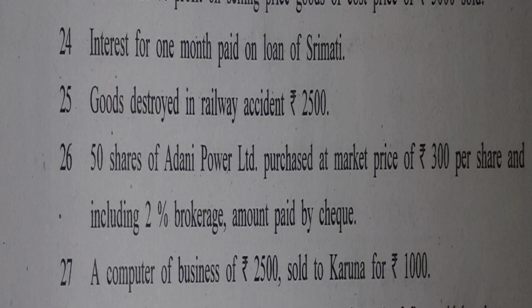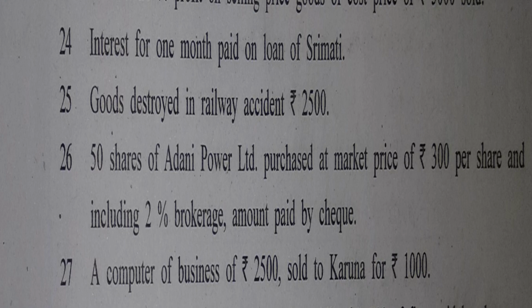Let us see from where we are supposed to start. We are supposed to start from 24th of August, and on 24th of August it says interest for 1 month paid on loan of Srimati. Now again the related transaction. You need to have your textbook with you so that I can guide you with the related explanations that are given at the end of illustration 12.